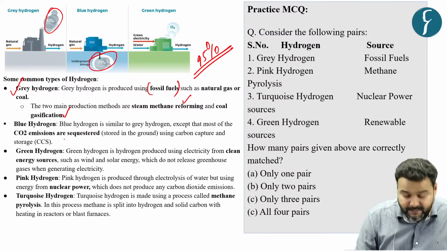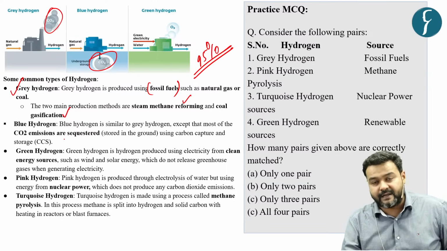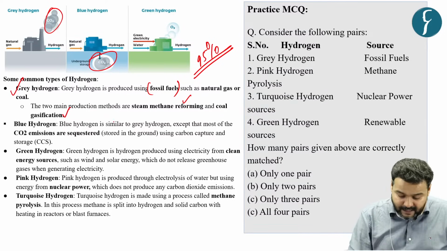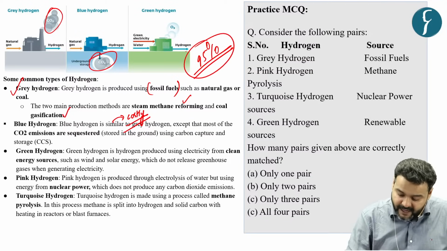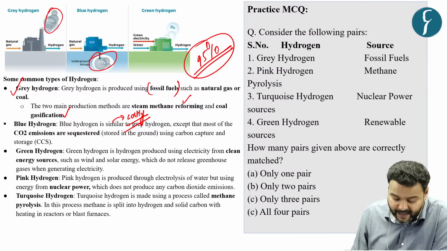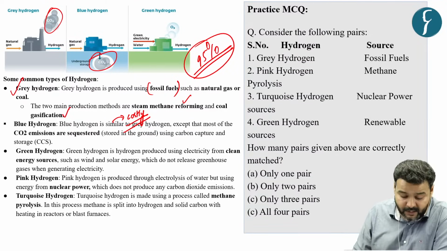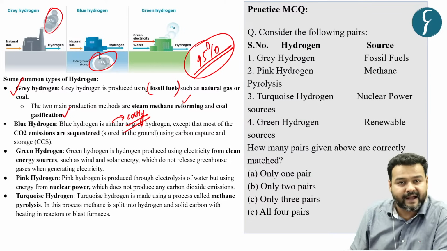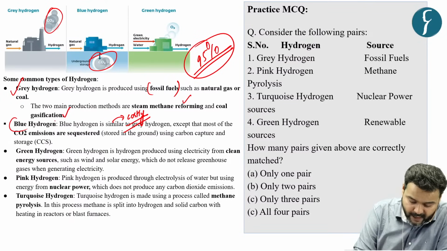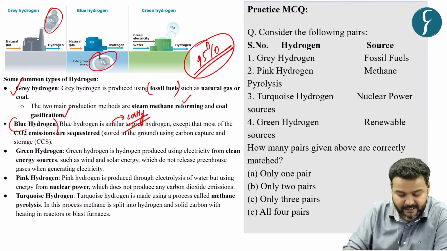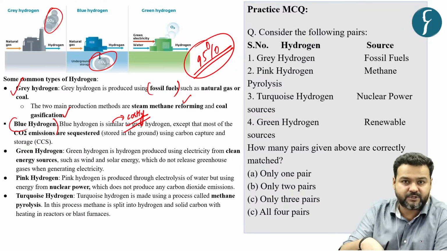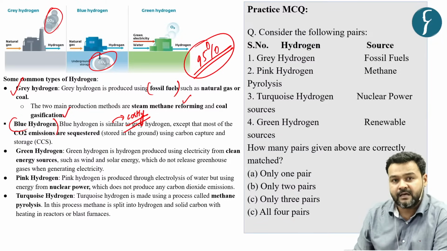This is a costly method, and that is why most of the hydrogen, 95% as you have seen, is produced as gray hydrogen, not blue hydrogen. So the only difference is: when CO2 is released into the atmosphere, it is gray; when it is captured and stored underground, it is blue.